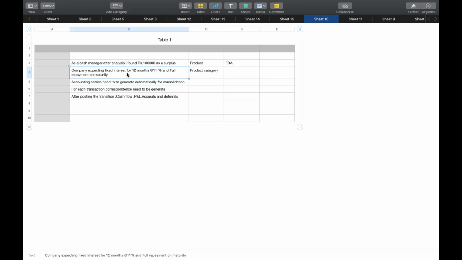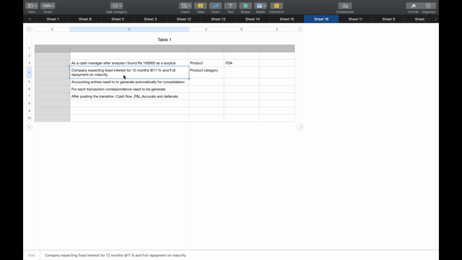Can I suggest the securities? No. You are a treasury consultant. Can you suggest the security? No, because security has a different nature. Okay. Can you suggest the derivatives? No. Can you suggest the trade finance? It will not suit for trade finance, because they want fixed interest. Foreign exchange? No. So the only thing is companies expecting fixed interest for 12 months at the rate of 11% and full repayment on maturity,